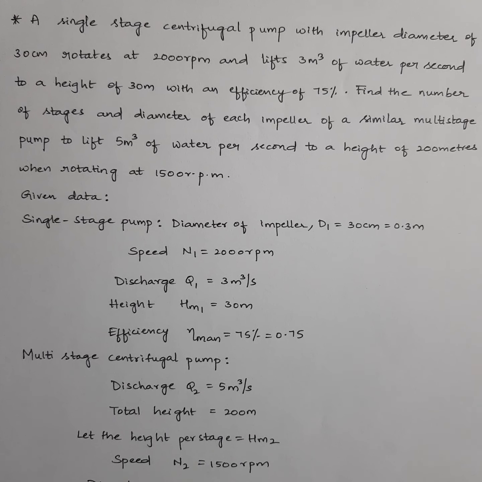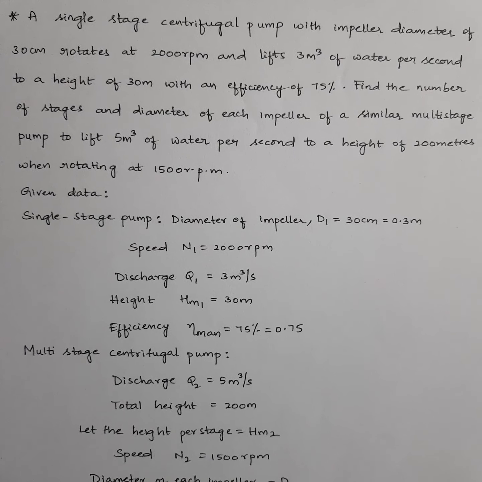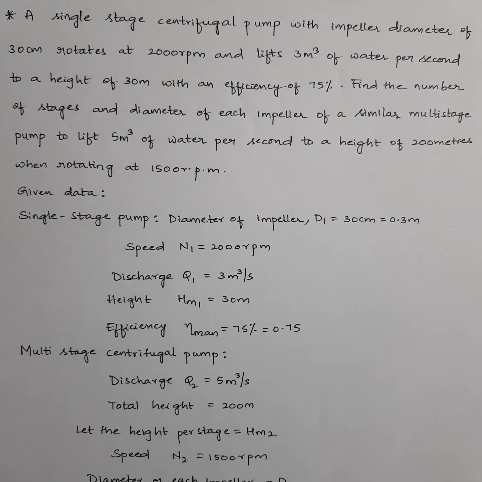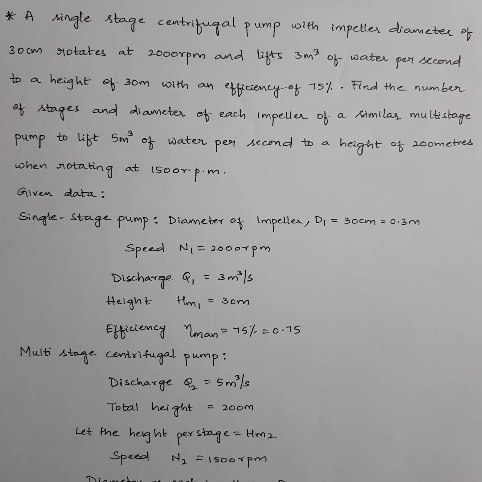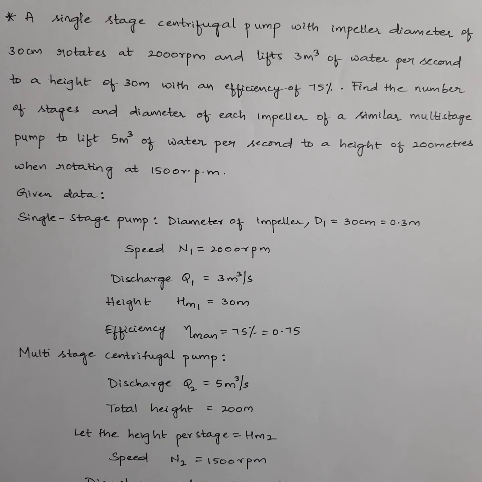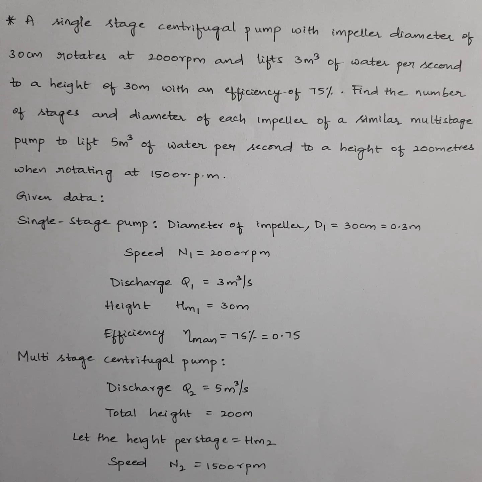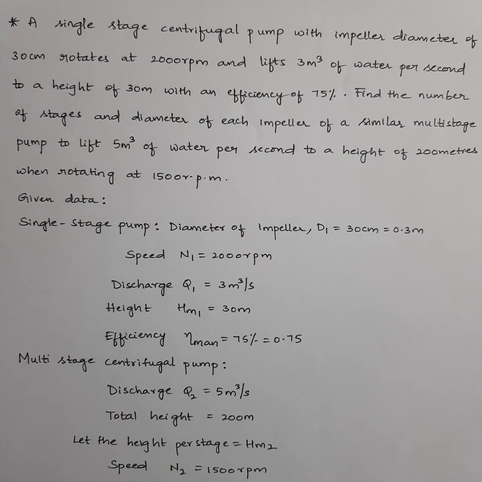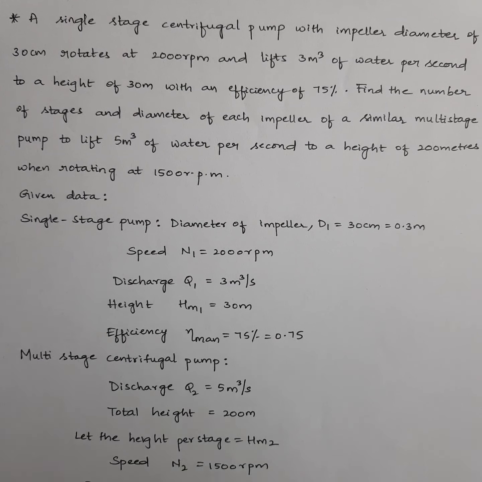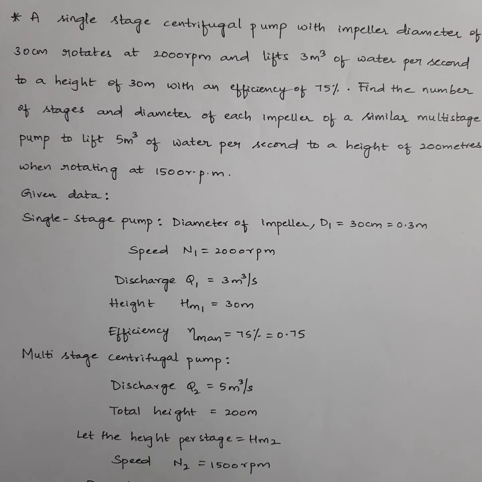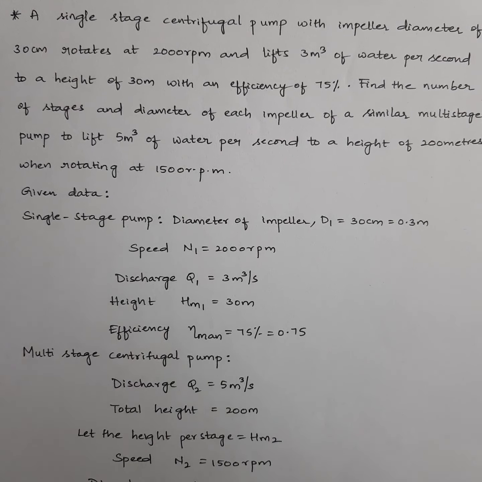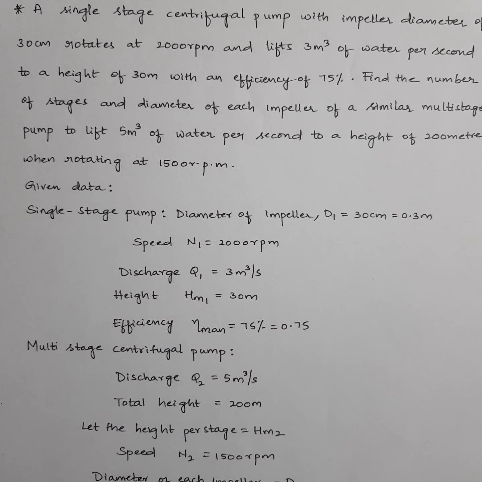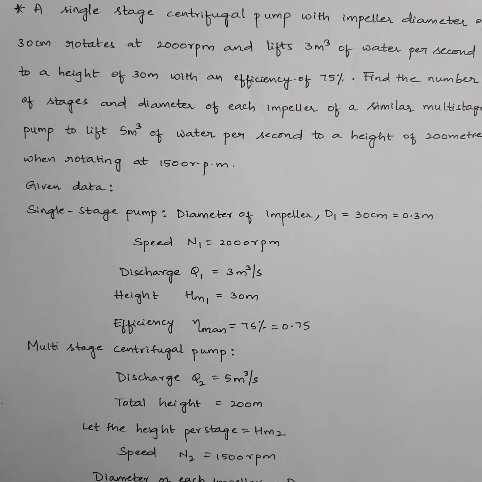So read the question once. A single stage centrifugal pump with impeller diameter of 30 cm rotates at 2000 rpm and lifts 3 meter cube of water per second to a height of 30 meters with an efficiency of 75%. Find the number of stages and diameter of each impeller of a similar multi-stage centrifugal pump to lift 5 meter cube of water per second to a height of 200 meters when rotating at 1500 rpm. So this is similar to your model testing.